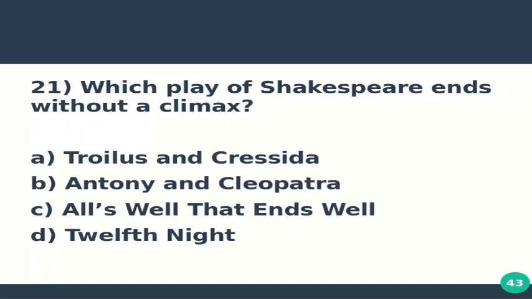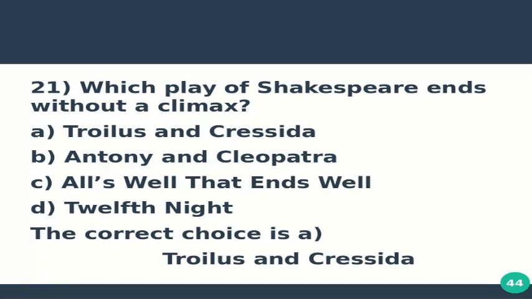Question number 21 is, which play of Shakespeare ends without a climax? Option A, Troilus and Cressida, option B, Antony and Cleopatra, option C, All's Well That Ends Well, and option D, Twelfth Night. The correct choice is A. Troilus and Cressida. Troilus and Cressida ends without a climax as the war continues.